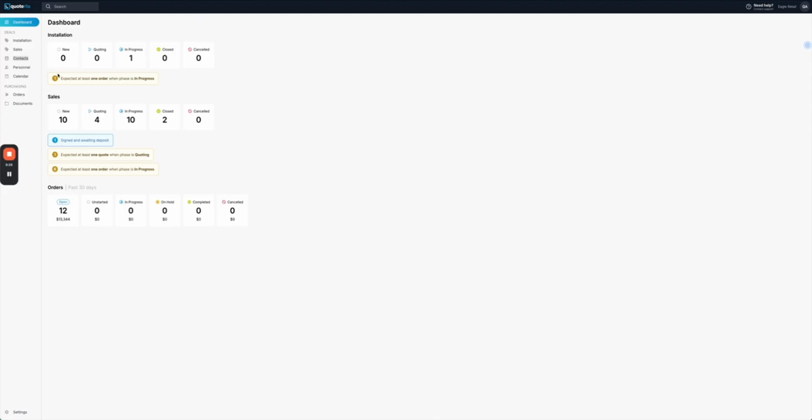The first thing you'll see when you log in is the dashboard. And this just gives us a very basic overview of the different flows that we've got.